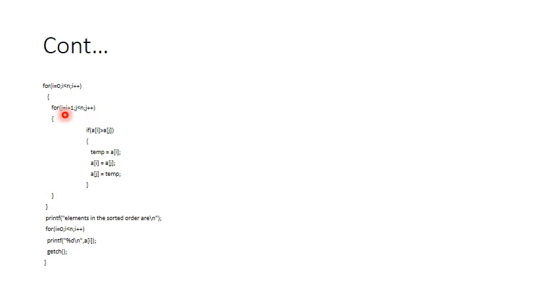A of 1 in the sense a of j, the element which is, if this i value becomes 1, then this becomes 2. A of 1 will be tested with a of 2. If this is 3, then this will be 4. What is happening is that I am putting my control, that is, my outer loop, stationary at the very first position, and the first element will be checked with the second element, third element, fourth element, fifth element,